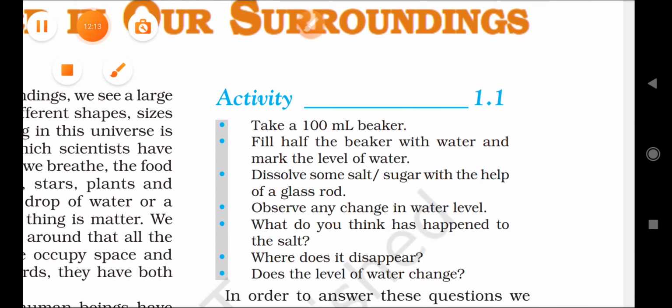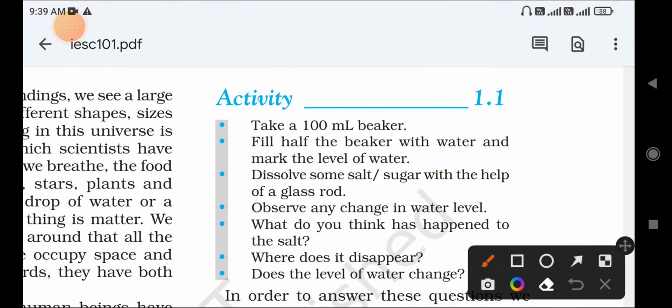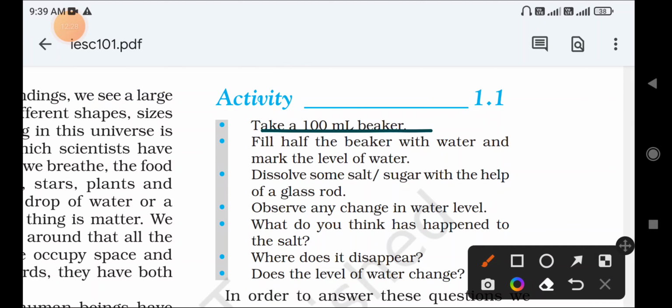So take a 100 ml beaker. Fill half of the beaker with water and mark the level of water.